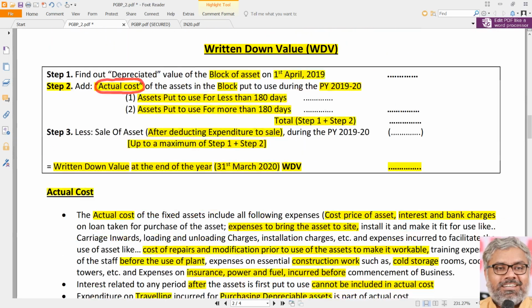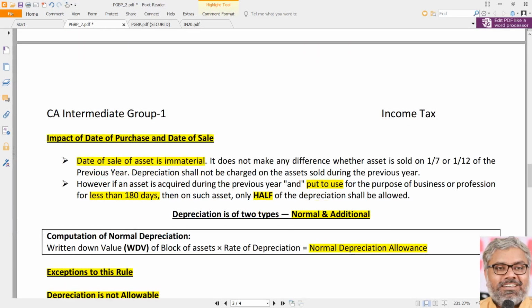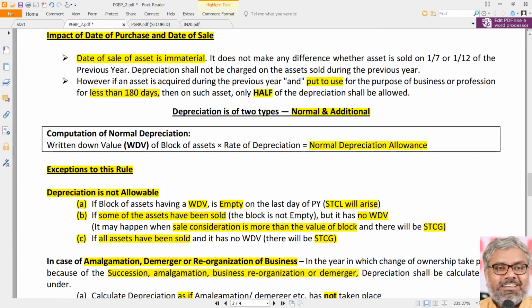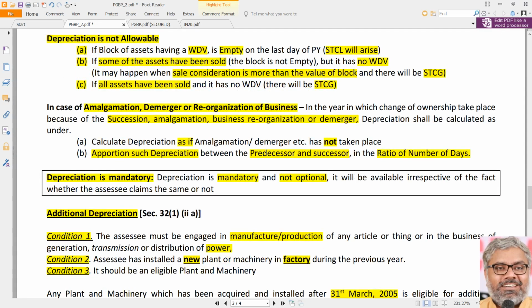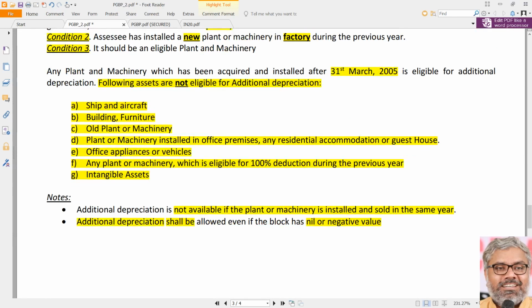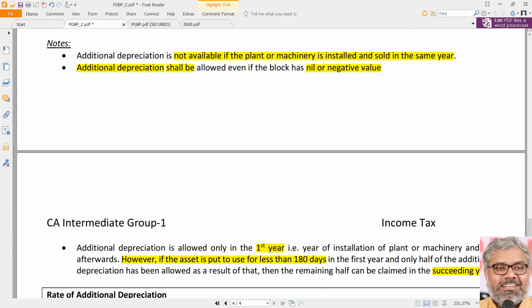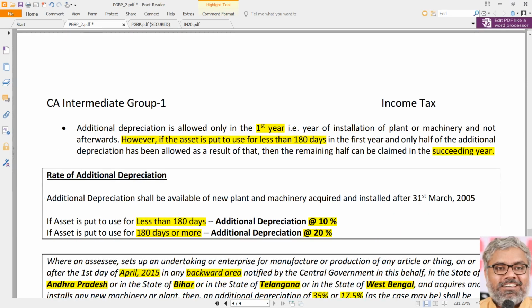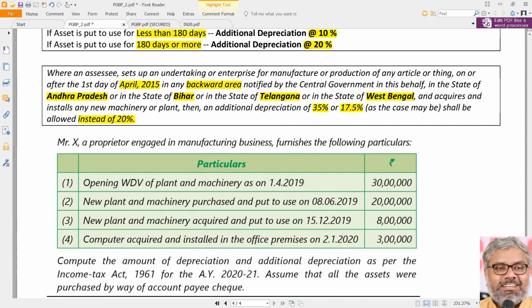These are the various provisions related to computation of depreciation, by computing the written down value first. For that, we need the actual cost. Then once you calculate normal depreciation, if eligible, the assessee can claim additional depreciation also. Normal depreciation is mandatory. Everybody can claim, actually everybody should claim. Additional depreciation, everybody cannot claim. That can be claimed only if the conditions prescribed in the Act are satisfied.